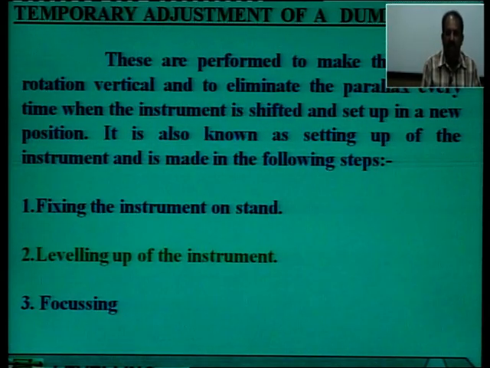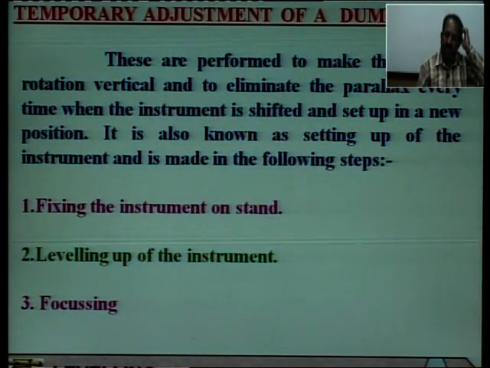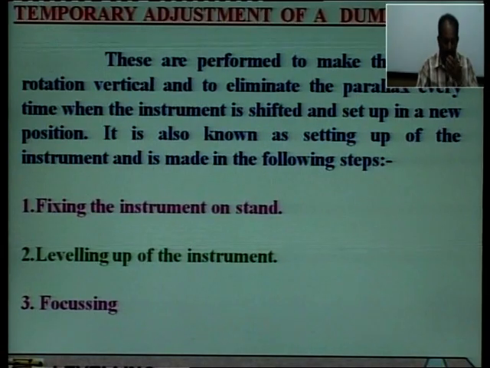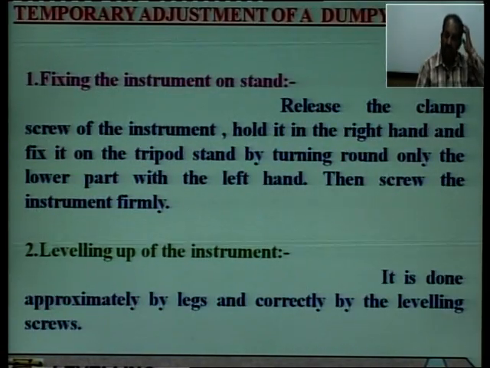These are performed to make the axis of rotation vertical and to eliminate the parallax every time the instrument is shifted and set up in a new position. It is also known as setting up of the instrument and is made in the following steps. First step is fixing the instrument on the stand, second is leveling up of the instrument, and third is focusing. So, this temporary adjustment is done in these 3 steps. We will do them one by one.